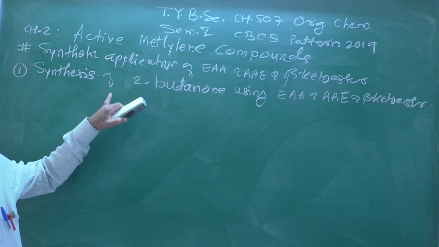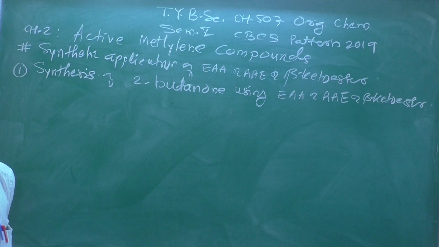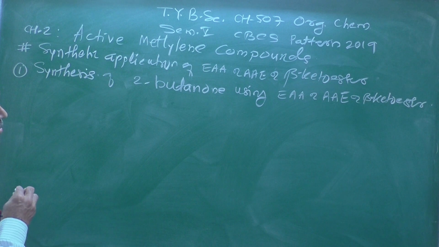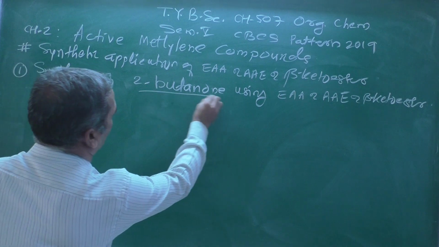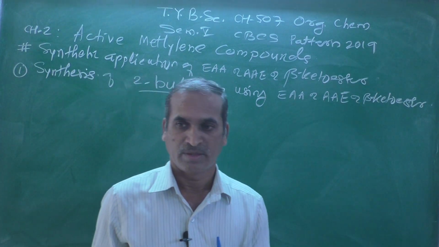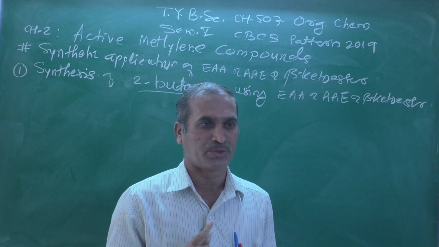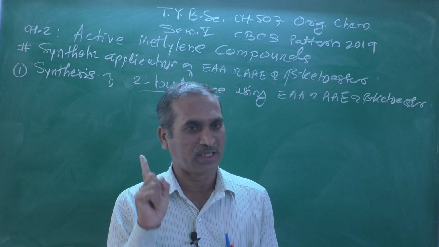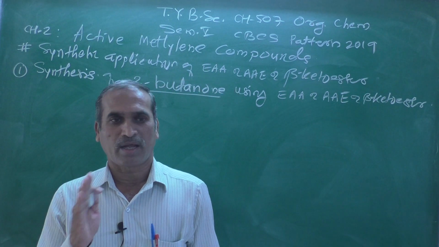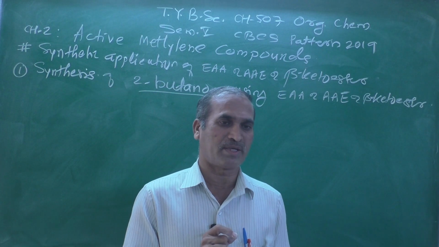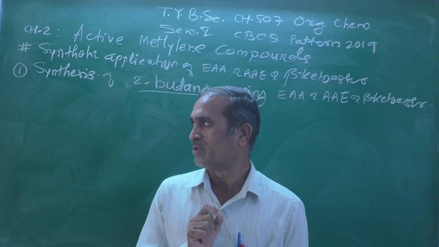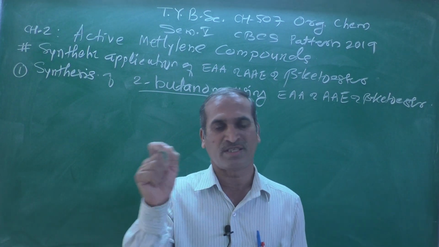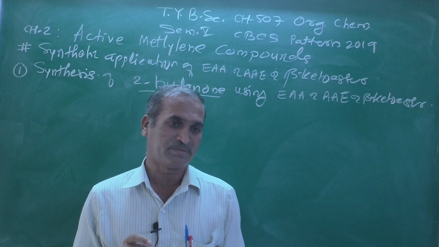Look here, synthesis of 2-butanone using ethyl acetoacetate, or acetoacetic ester, or beta keto ester. What is your first job here? To draw the correct structure of the target molecule. Target molecule, sometimes referred to as TM, means the molecule whose synthesis is being planned.